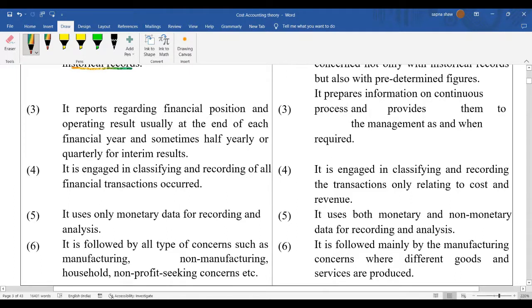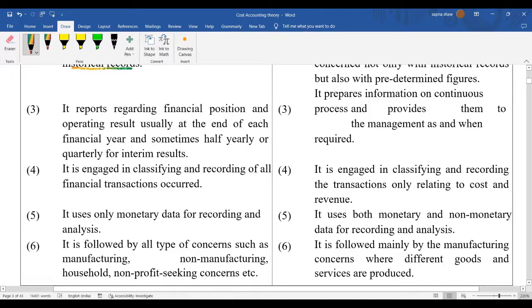Again, I'm explaining the main difference between financial accounting and cost accounting. Financial accounting is something in which we record all the monetary transactions. Whether we are selling something to someone, buying something from someone, buying any asset, or borrowing a loan, we record all of it in financial accounting. Simply, all the financial transactions that take place in one complete financial year are recorded. That is financial accounting.